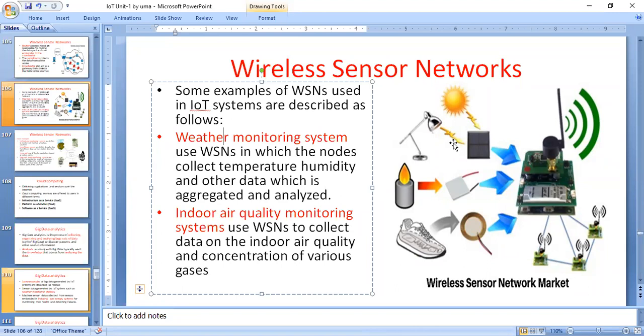That means it can be identified by using these sensor networks here. The weather monitoring system also uses a wireless sensor network. Another important application of wireless sensor networks is the indoor air quality monitoring system. Here the indoor air quality monitoring system uses a wireless sensor network to collect data on indoor air quality and information on various gases. That is another application.